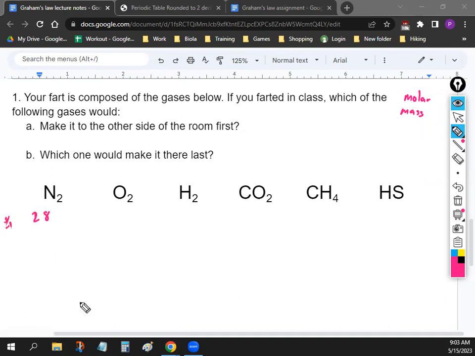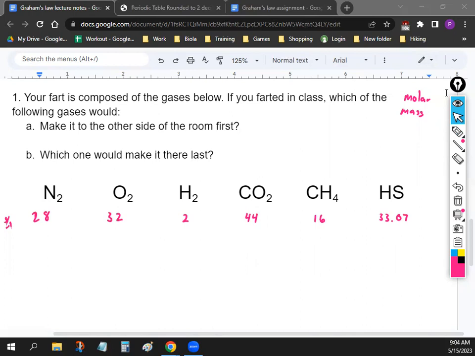Oxygen is 32. Hydrogen is 2. Carbon dioxide is 44. CH4 is 16. And this one is 33.07. Those are the molar masses of all the gases. Any questions on how we got those? Hopefully not too bad.